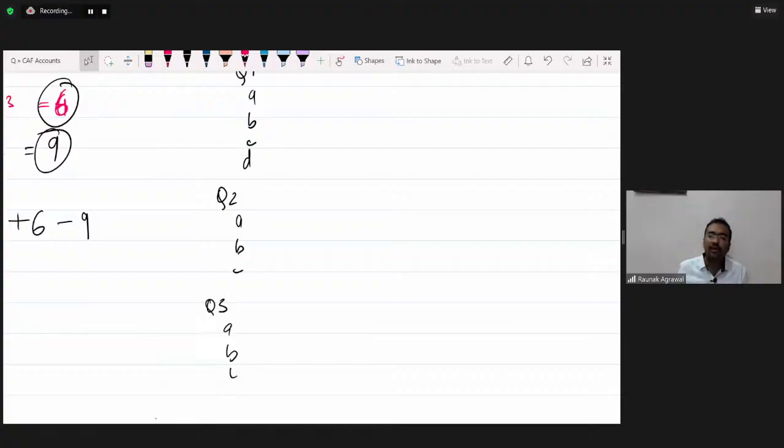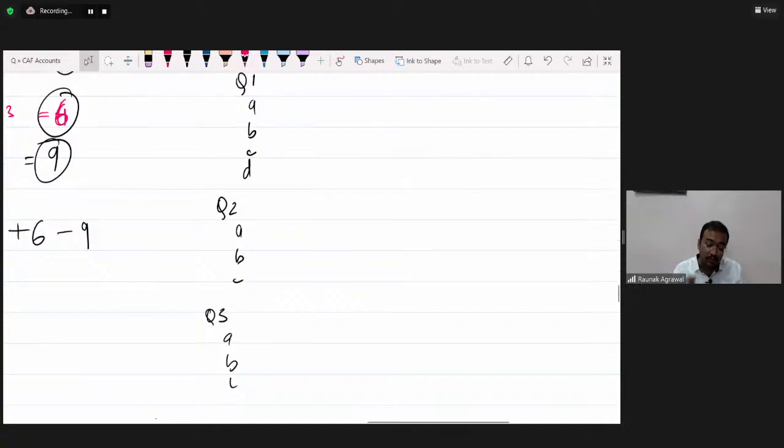The sequence should always be that the answer which you know more accurately, you should solve that first. You should opt for that question first. So in the first 15 minutes, identify the questions which you want to solve first.